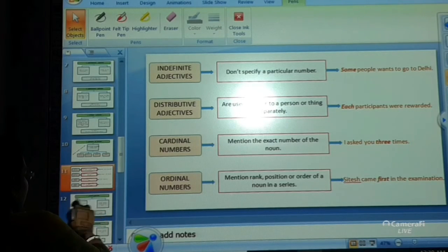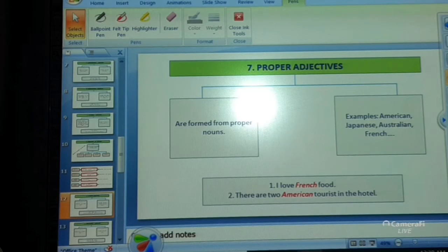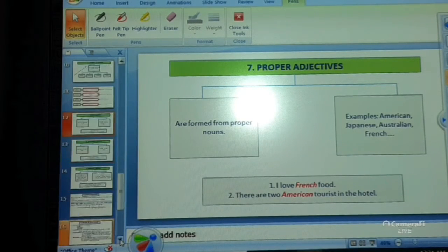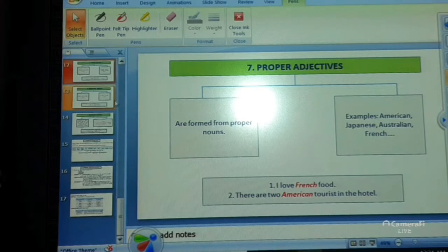Clear? Now, the next type that you have in your book is the proper adjectives. Proper adjectives are formed from proper nouns. From the word itself, proper adjective, you can understand that they are coming from the proper nouns. For example, American, Japanese, Australian, French, these are the kinds of words that are used as proper adjectives.